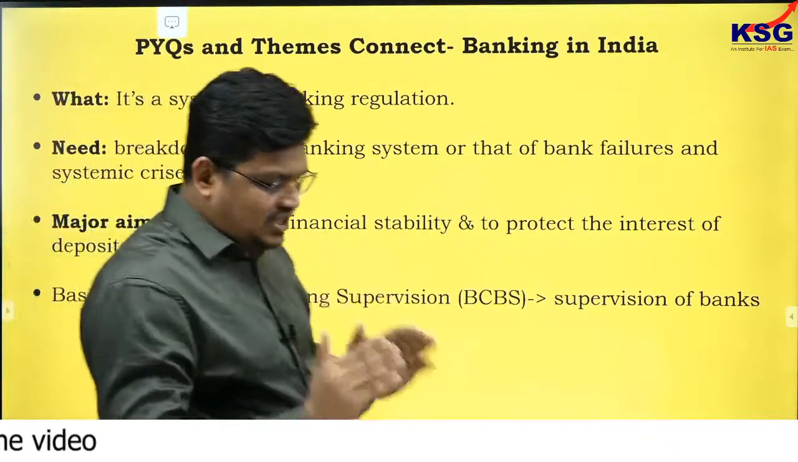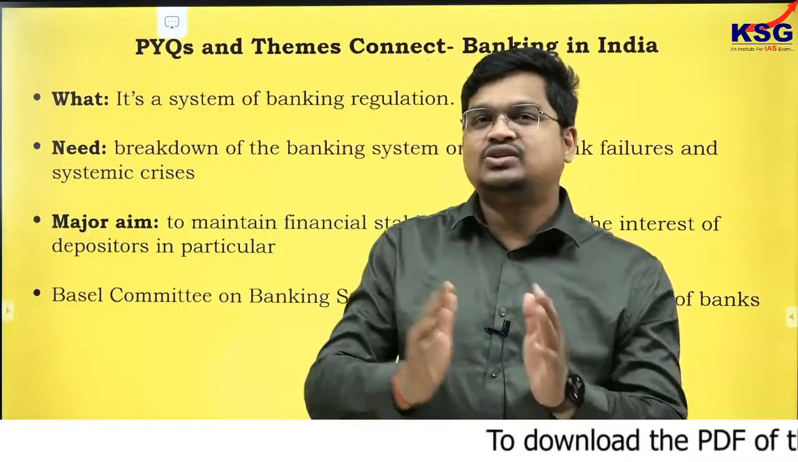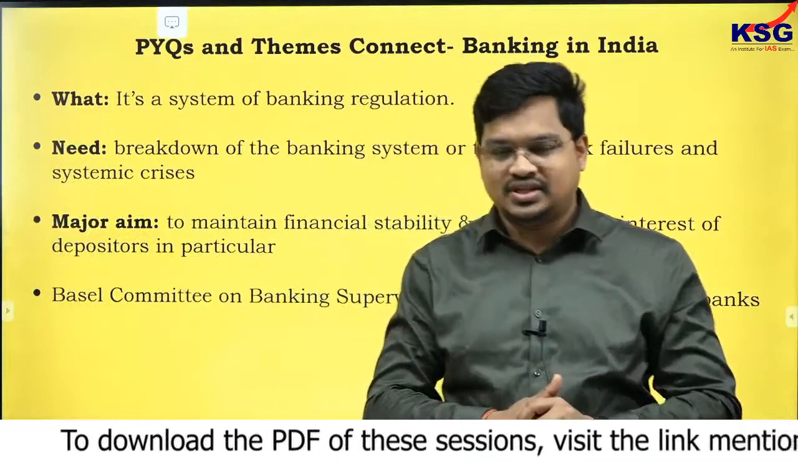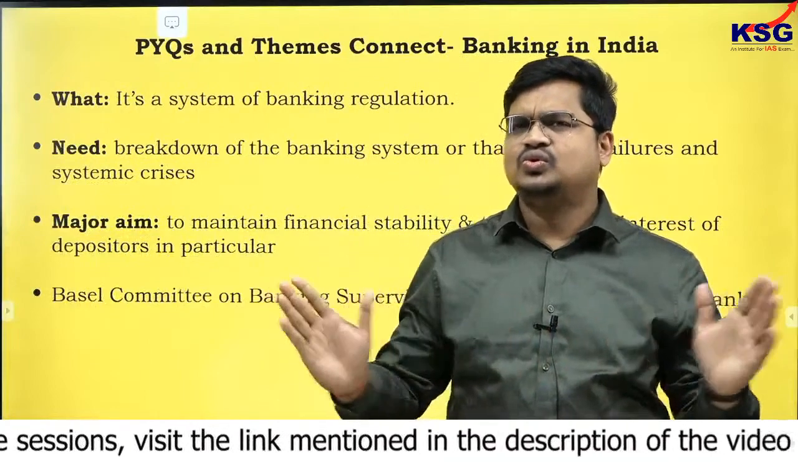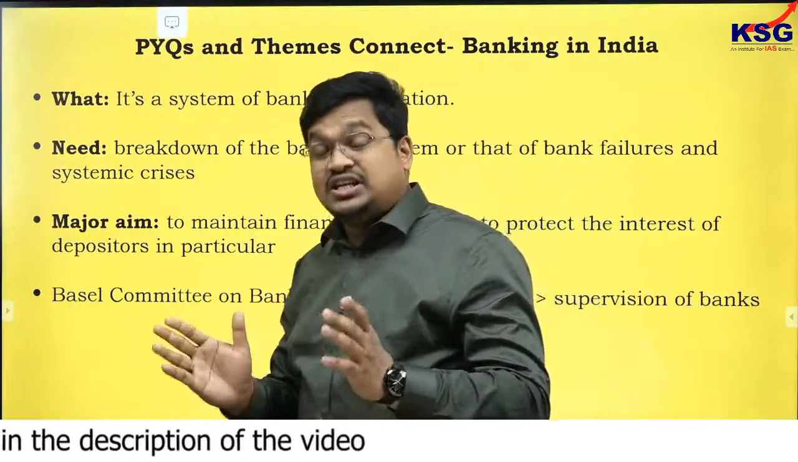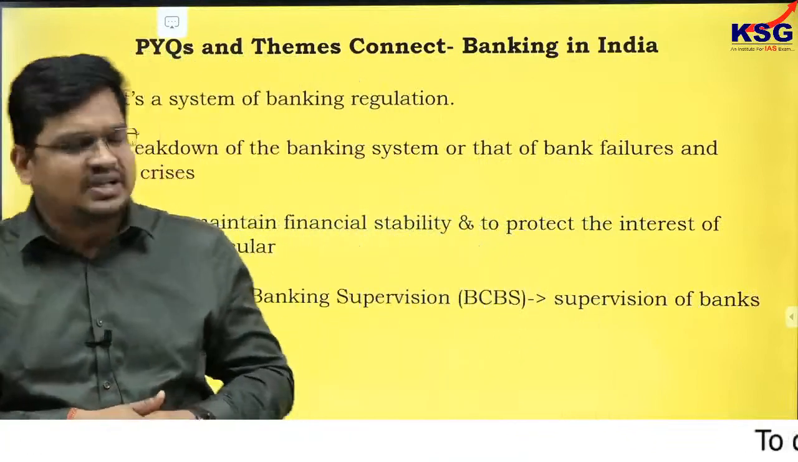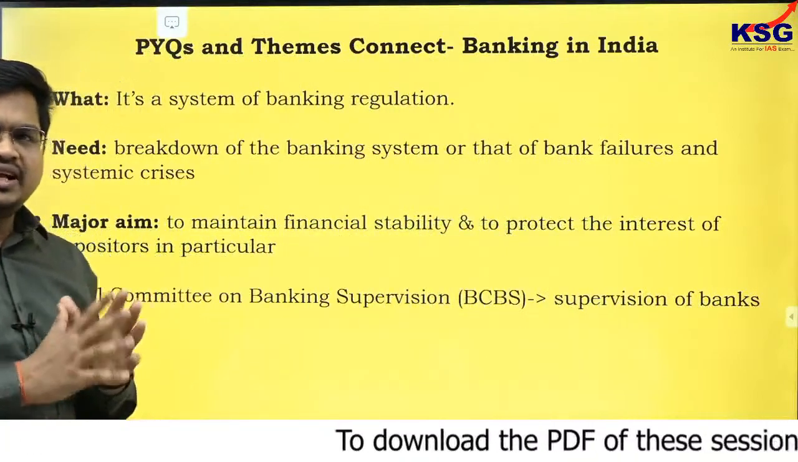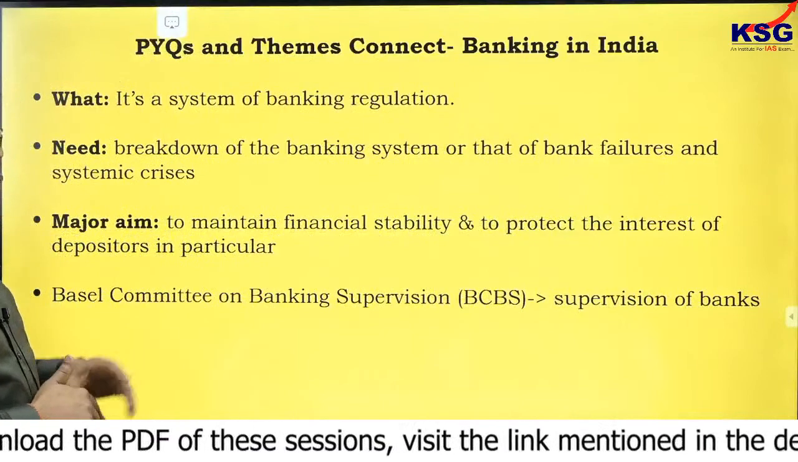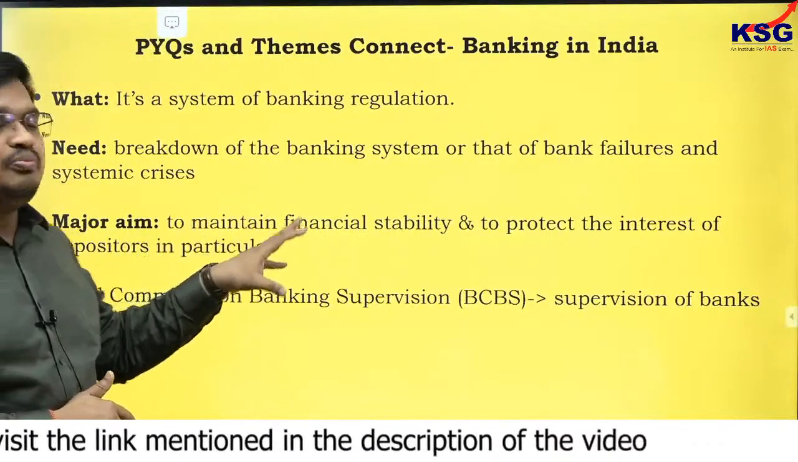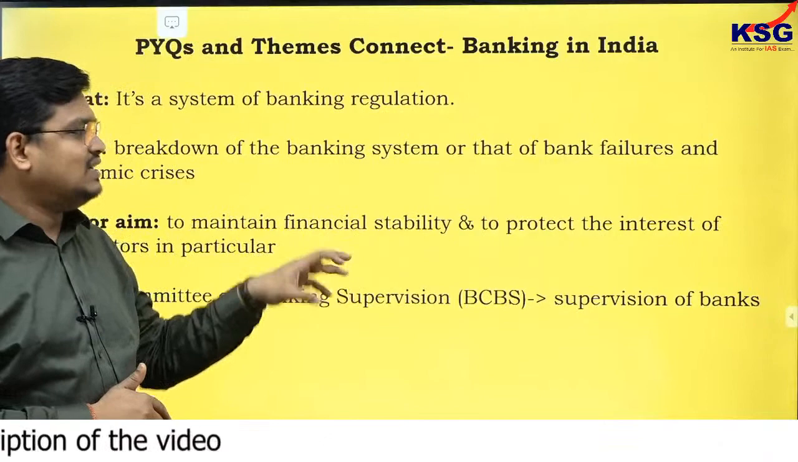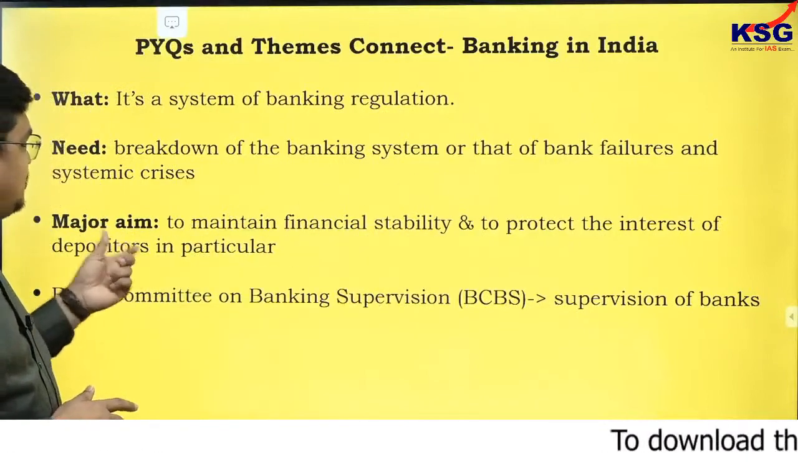I think you must have seen the subprime crisis in 2008-09 in the US, and it spread all over the world. We have seen in the 1930s the Great Economic Depression. So there are many such instances. So what is the aim? The aim is to maintain financial stability and to protect the interest of the depositors.